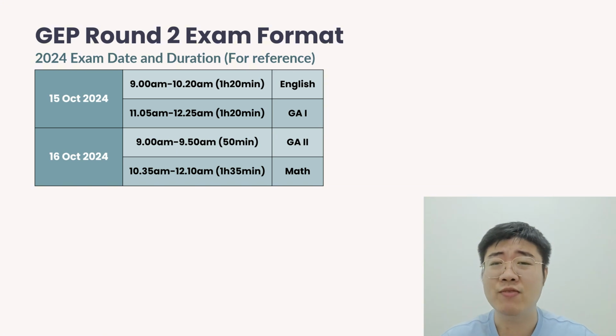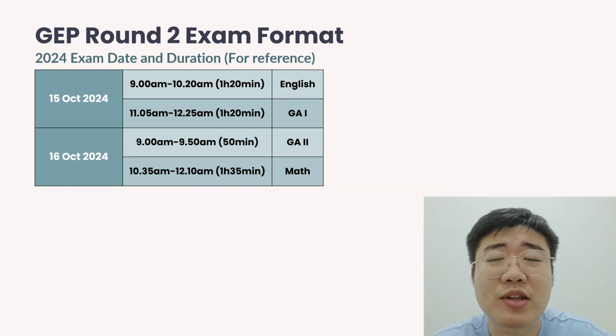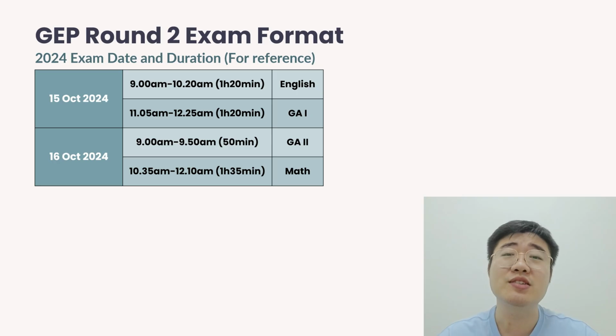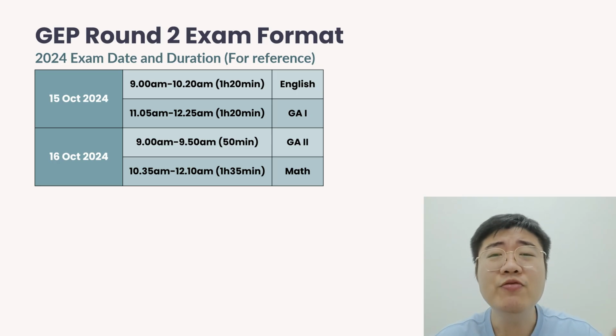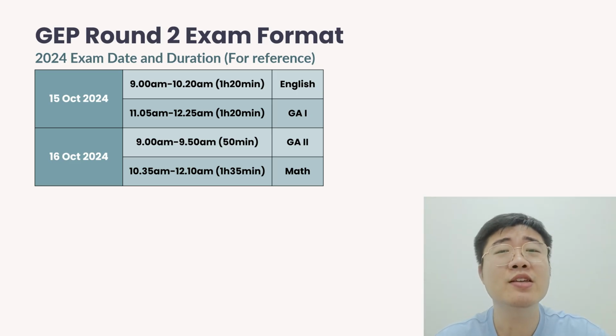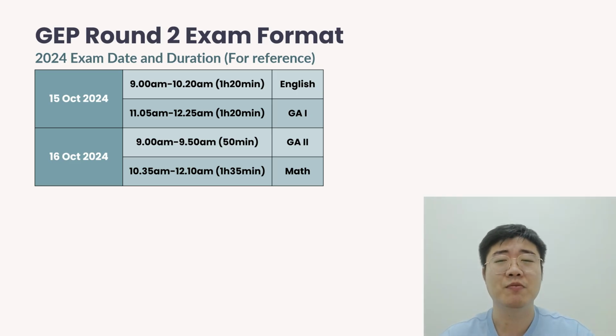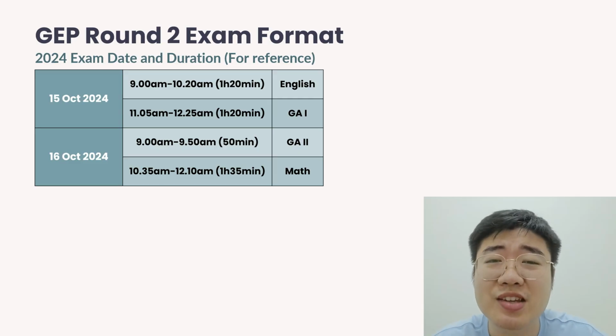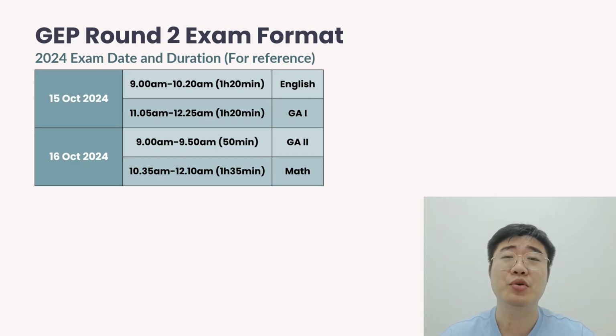Now, you may be wondering why this is 2024, not 2025. The reason is because this year's schedule hasn't been released yet. But from the past 2 years' experience, we've noticed that the exam duration and exam format have been exactly the same. So you can make use of last year's schedule as a good reference of what's going to happen this year.